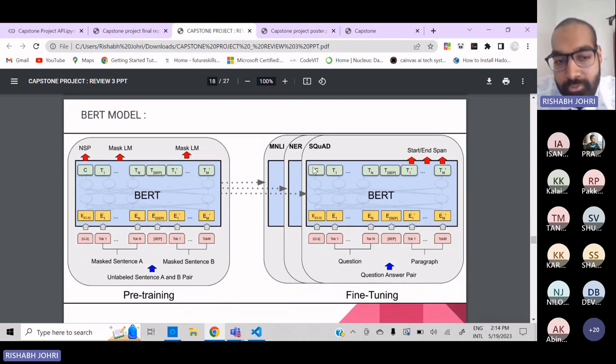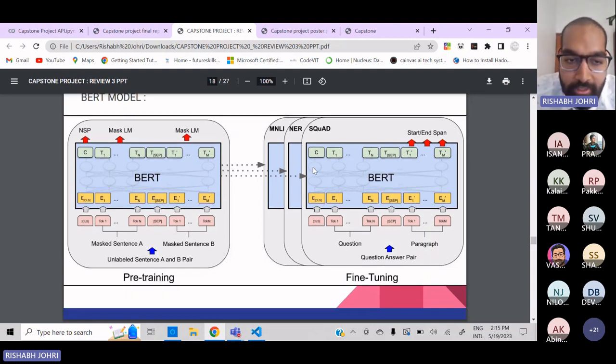So the BERT model has two stages: the pre-training stage and the fine-tuning stage. Like normal transformers, they read data from left to right. But the groundbreaking thing about the BERT model is that it can predict the next sentence as well. Kind of like when we type something on Google, it can tell us what we are going to write. So that's basically next sentence prediction.